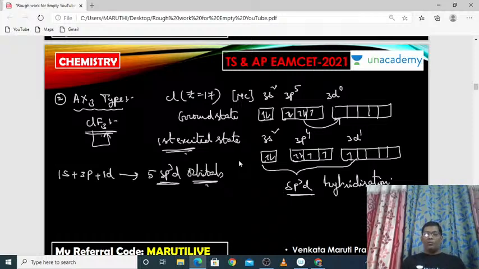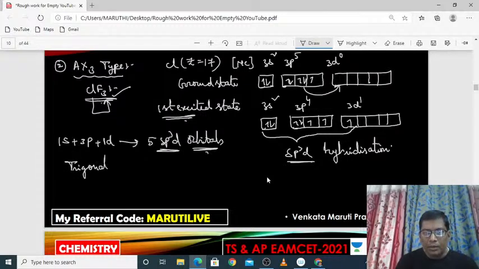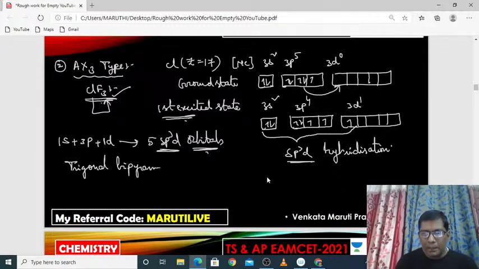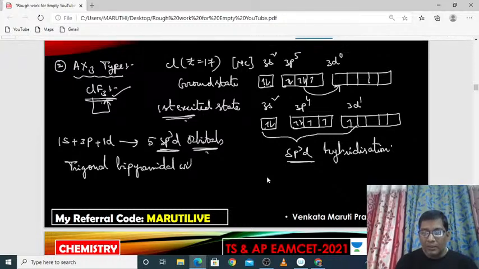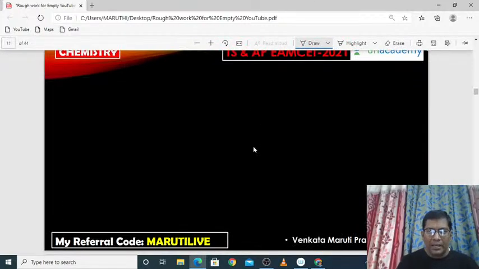Out of these 5, 2 lone pairs are there and 3 unpaired electrons are there. These 3 unpaired electrons bind with 3 fluorines. Then what is the structure? sp3d means 3 plus 1 is 4, 4 plus 1 is 5. That means it is trigonal bipyramidal with how many lone pairs? With 2 lone pairs. Trigonal bipyramidal with 2 lone pairs. I am writing here.